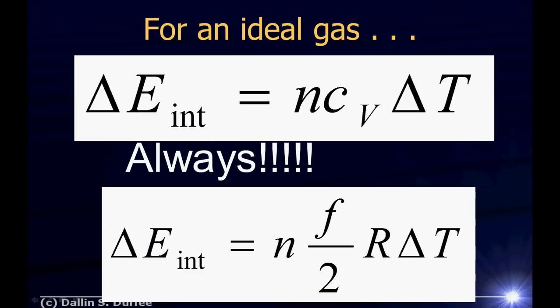Why? Well, when we derived the ideal gas law, we found that the change in internal energy was equal to n times f over 2 R delta T, where f is the number of degrees of freedom for the gas. But then it just so happened that C sub V happened to be equal to f over 2 R, and so we said, even if we're not doing a constant volume process, instead of writing this, I can use shorthand and just write C sub V, and C sub V really means f over 2 R. And that's always true for all processes in our ideal gas.